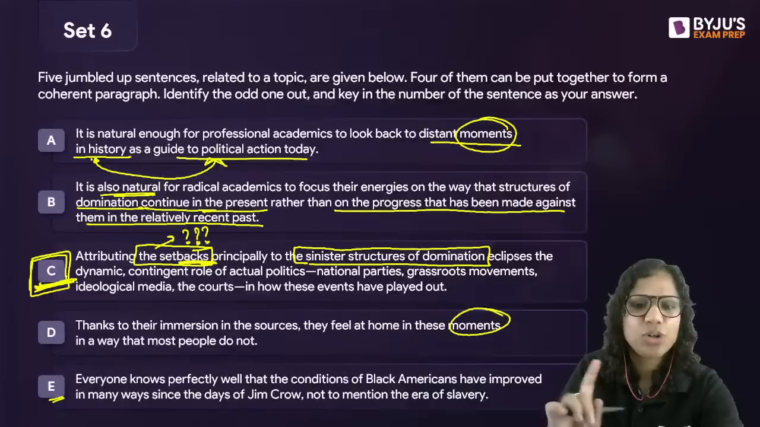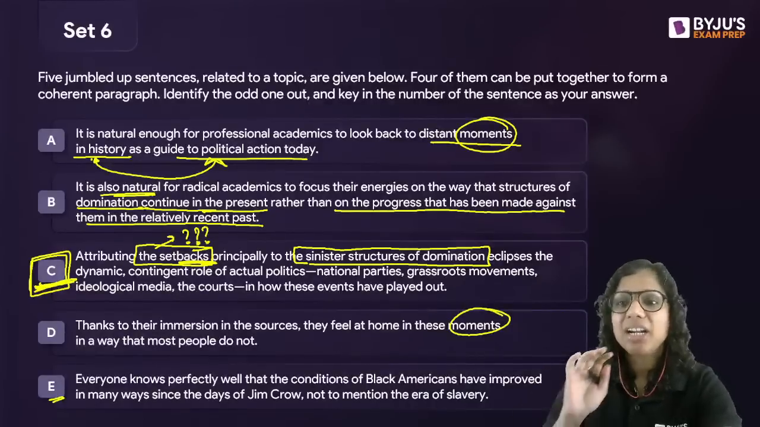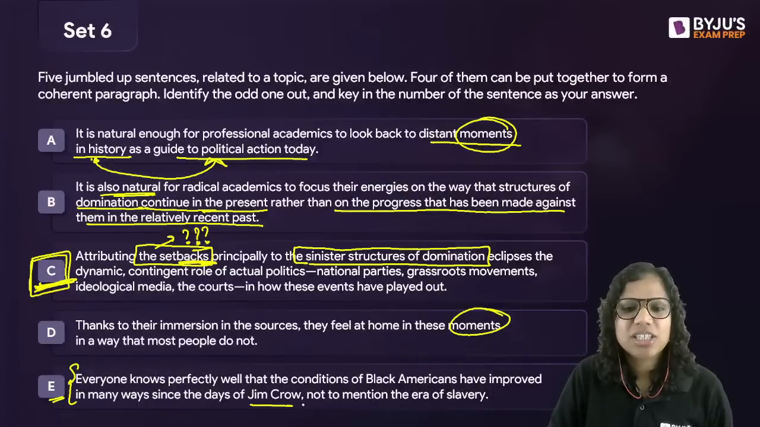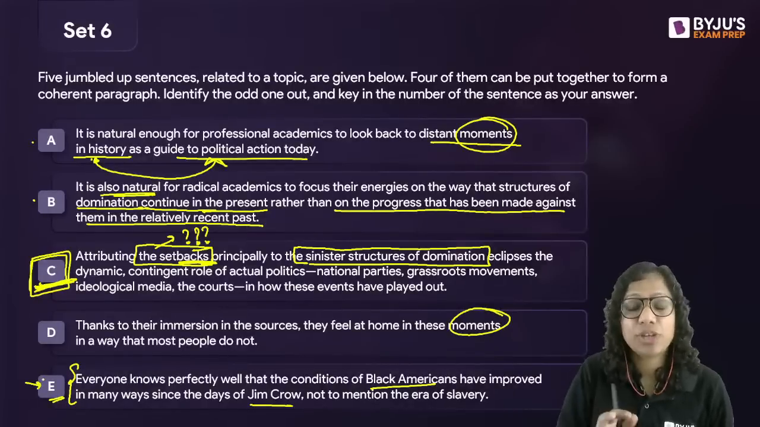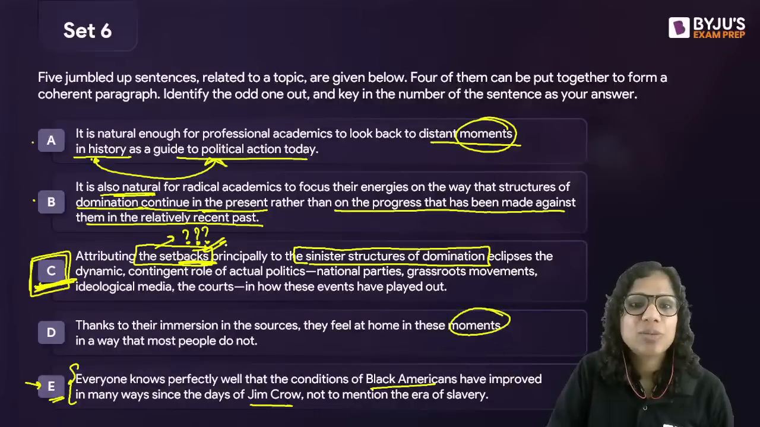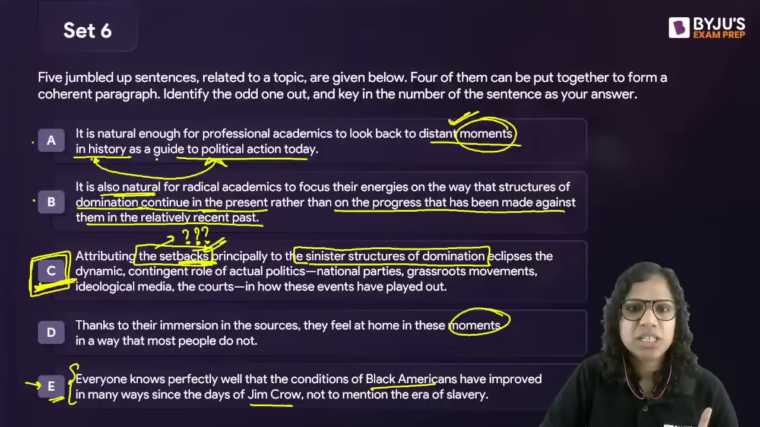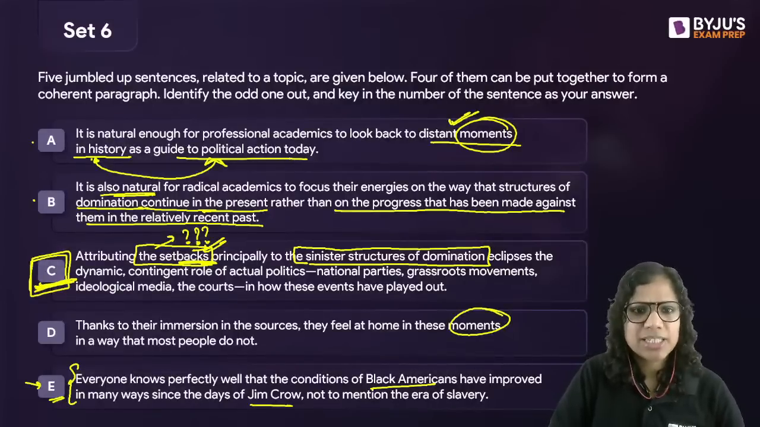I think a lot of you marked E. I absolutely understand your marking E here because this feels like a very specific instance, Jim Crow, Black Americans, while here we are talking in very general terms and suddenly this is so specific. So I absolutely empathize with you. But when we say attributing the setbacks, which setbacks am I talking about? Because before this, I talked about distant moments in history. They don't have to be setbacks, right?